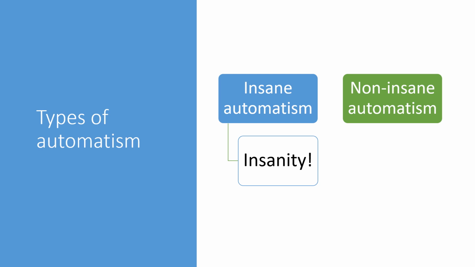So of course what we've got then is automatism. There are two types of automatism: insane automatism and non-insane automatism. For ease of reference, we're going to call insane automatism the defence of insanity, and that is dealt with in a separate video. For this video we're going to focus on non-insane automatism.